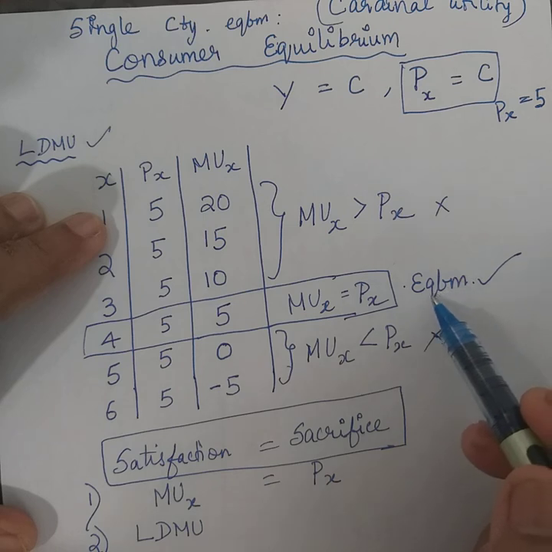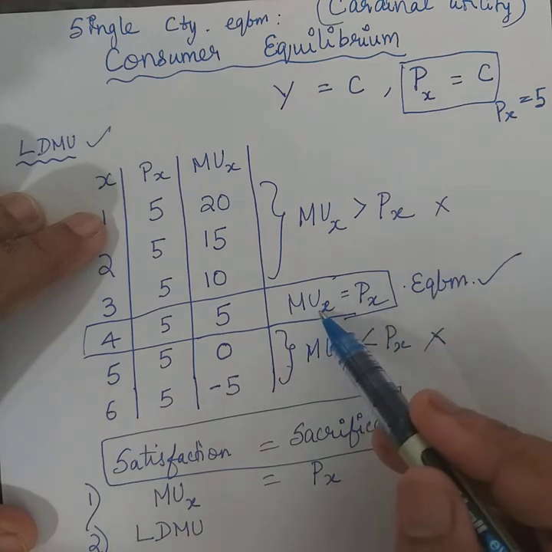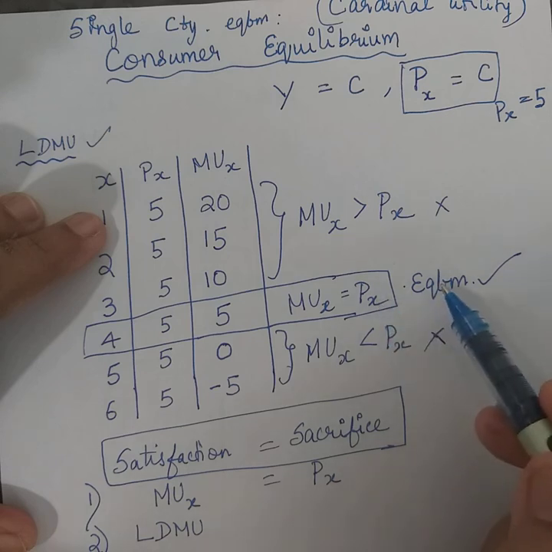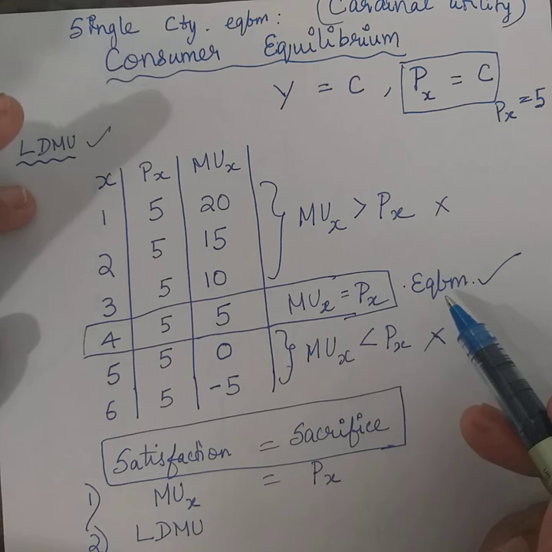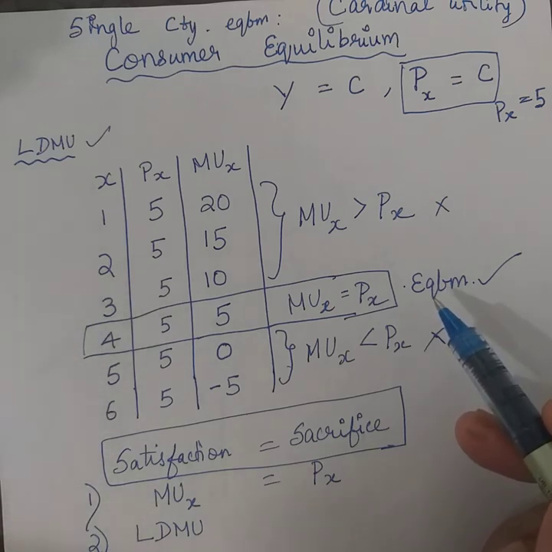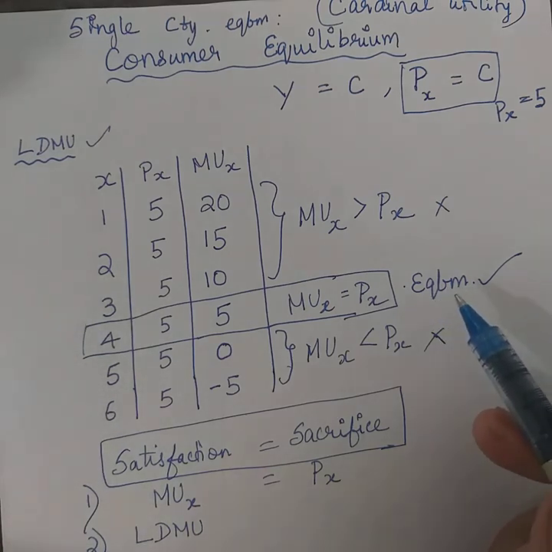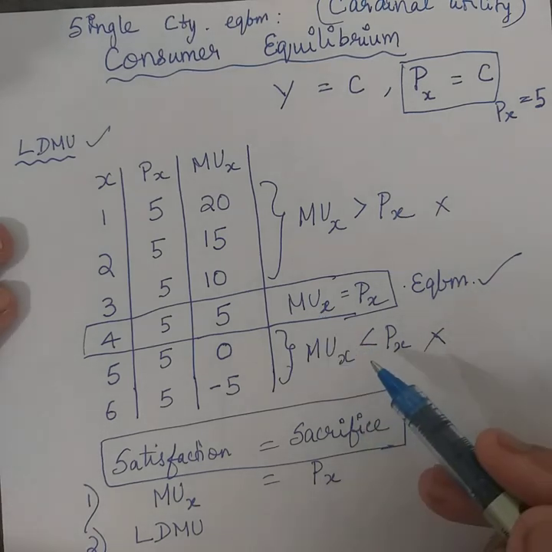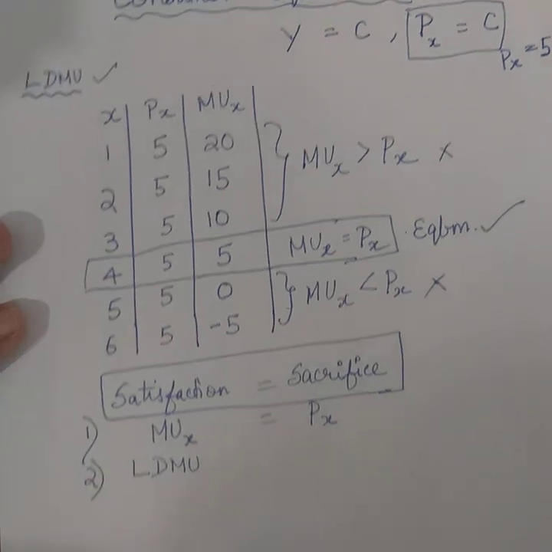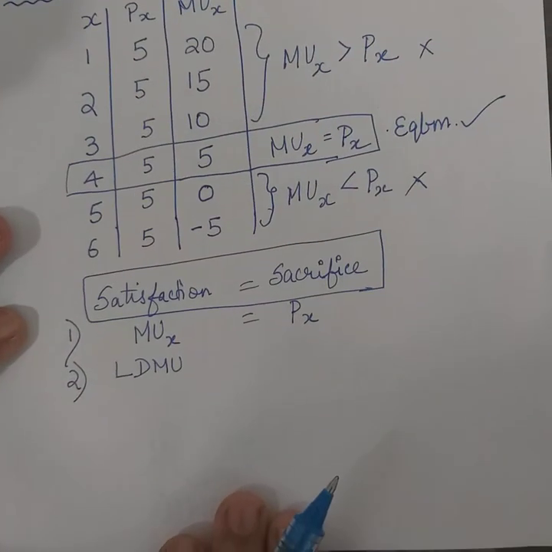So that is how only when the marginal utility of the product is equal to the price of the product, there is an equilibrium possibility for a consumer who consumes a single commodity. Fine? So that is the single commodity equilibrium for you. Hope you understood the tabulation. Now moving on to the diagrammatic representation.